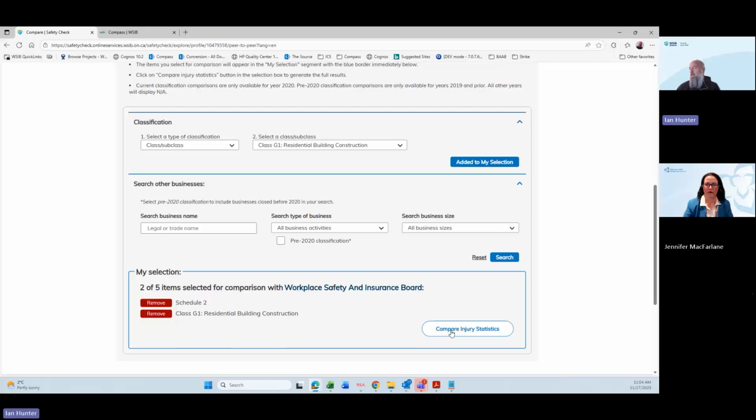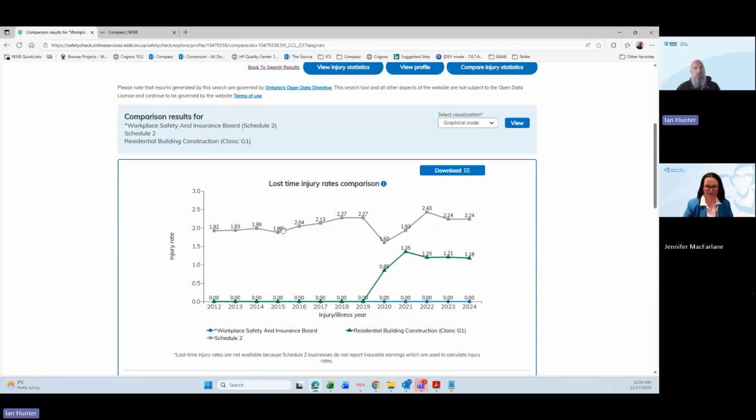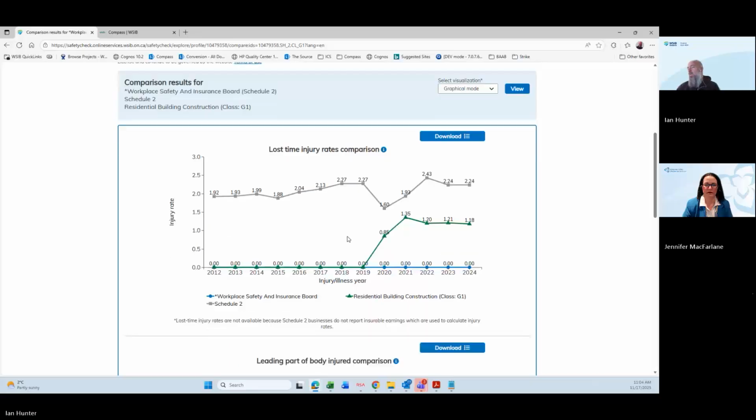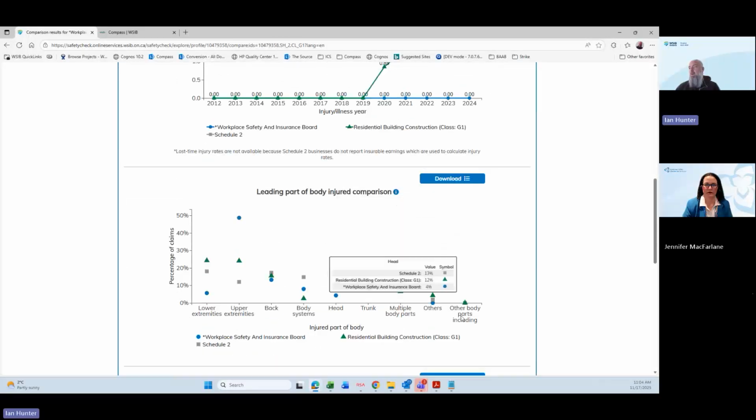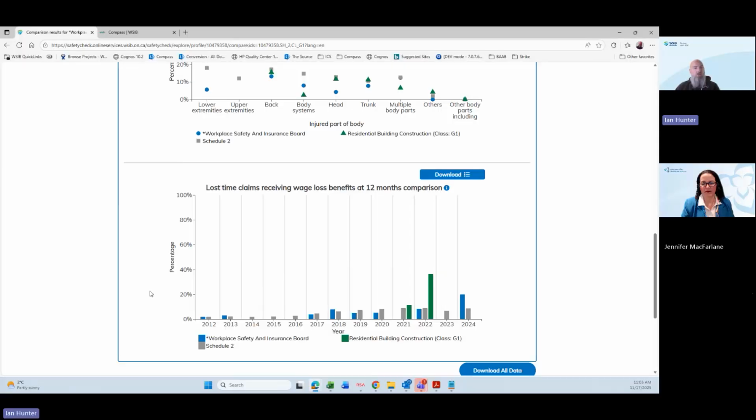So when we compare those injury statistics, you'll see we have our lost time injury rate comparison. So here you're going to be able to see that comparison of the lost time injury rates. You can also see the leading part of body that's injured. Each one of those will have the leading part of body that's being injured and where they rank, as well as the claims receiving wage loss benefits at 12 months. So again, high level comparators, but it just allows you to do a little bit of a comparison versus, let's say, a class or competitors.